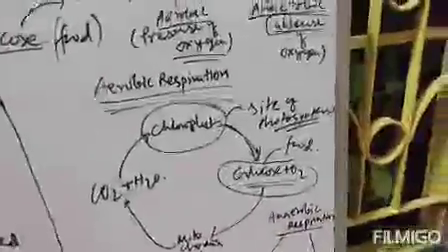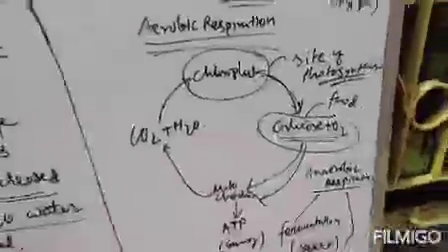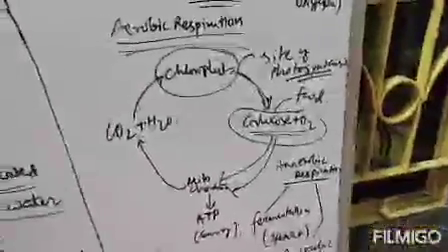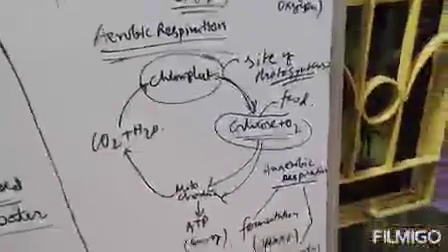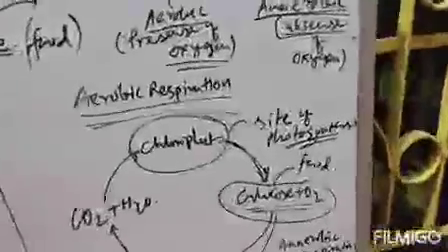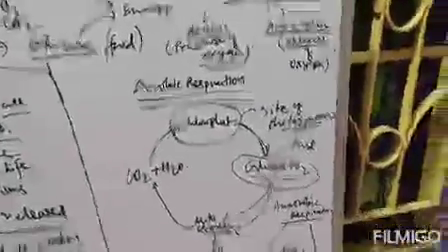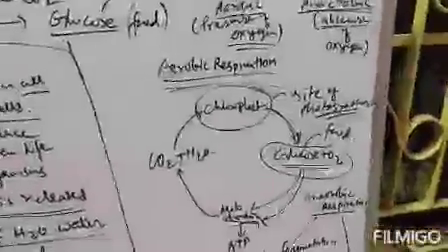The food then gets digested and goes directly to cells, especially the mitochondria, to produce energy.